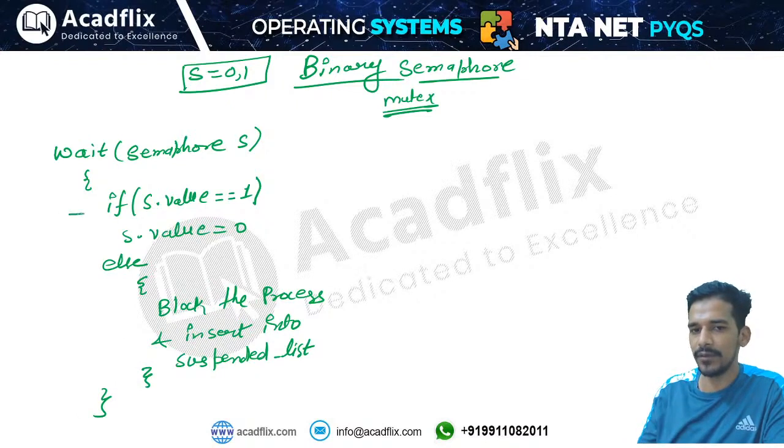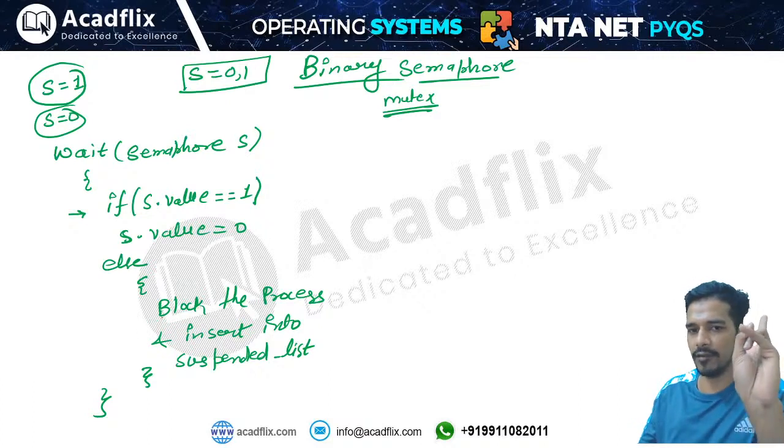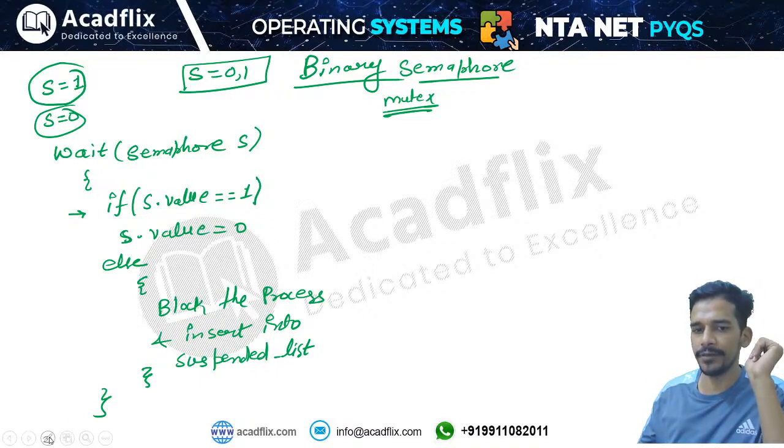If the value of semaphore is 1, then you set it to 0 and enter into the critical section. This will be a successful operation. If the value of semaphore is initially 1, the wait operation will be successful. If the value is 0, the process will be blocked. There are only two possibilities: if it is 1, it is a successful operation; if 0, it is unsuccessful and the process will wait in the suspended list, right?